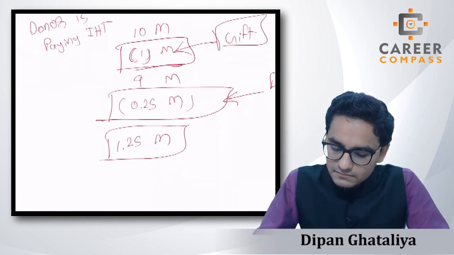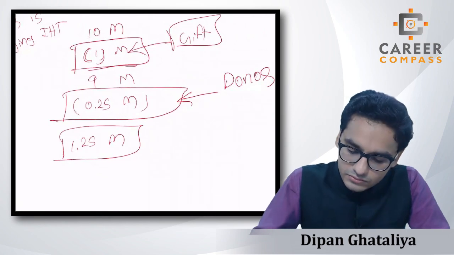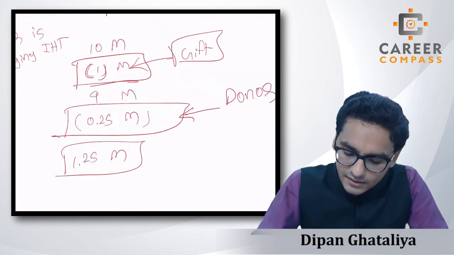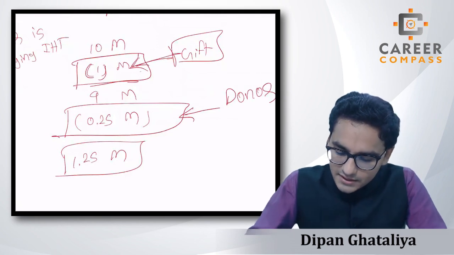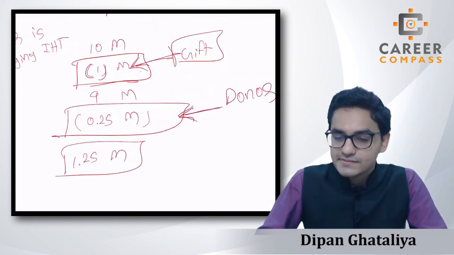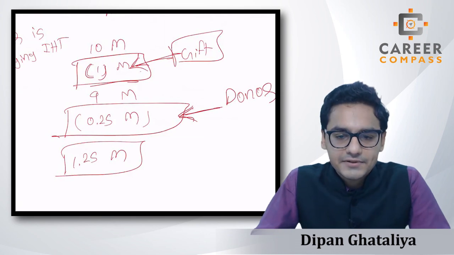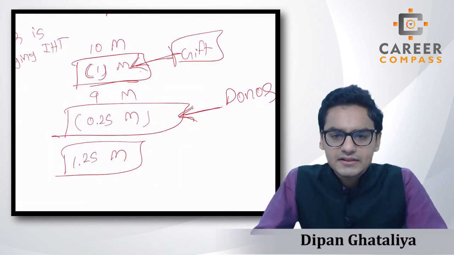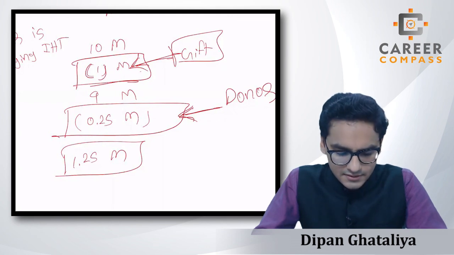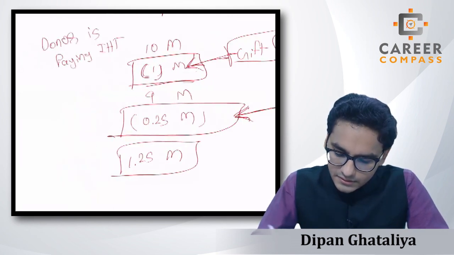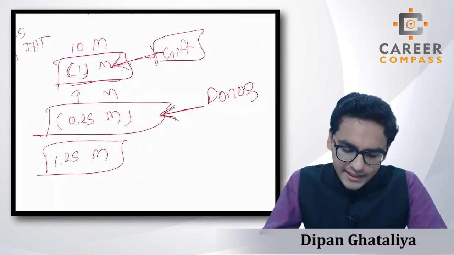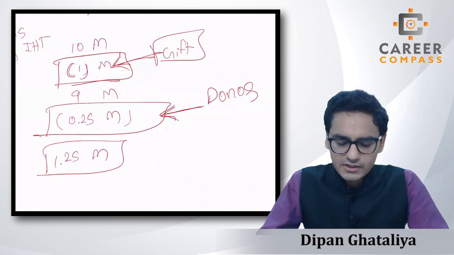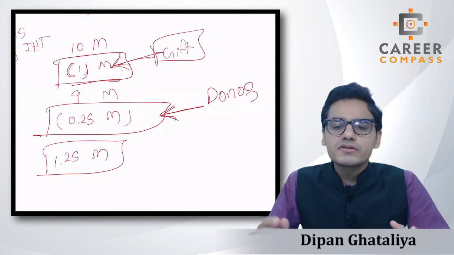Over here, if the donor is paying IHT, then we have to consider that he is not reducing the estate by just 1 million. Also 0.25 million of the tax payment will affect his estate value. So students, here we are done with the basic things. We will see the exemptions in the later sessions, right? So I hope you got the idea, and now you have command over it. So we will learn first the exemptions and then we will do more sums on these things.